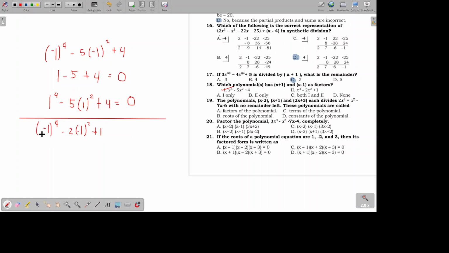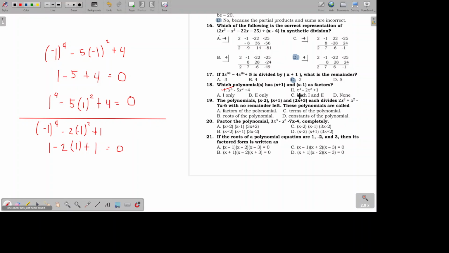Negative 1 raised to the power of 4 will become 1 since that's even. Minus 2 times this will become 1 as well since it's even, plus 1. So 2 times 1 is 2. So 1 minus 2 is negative 1 plus 1 is 0. So yes, negative 1 is a root.